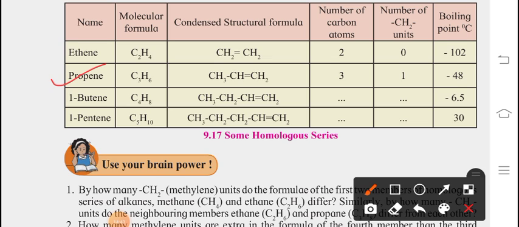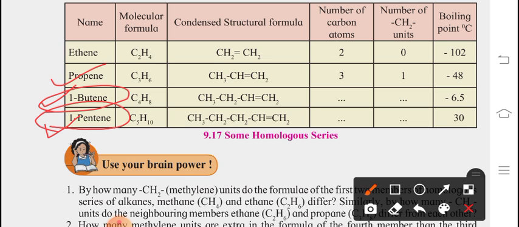Propene C3H6, CH3-CH=CH2, 1-butene, 1-pentene. Why are we writing 1 over there? All these things will become very clear with the IUPAC name. We will go ahead with the IUPAC names later, then you can clear the naming. Don't think about why all these things are coming over here. Just go through what is written and their structural formulas, and why propene, butene, pentene have these structural formulas. All these things we will clear with their IUPAC names.